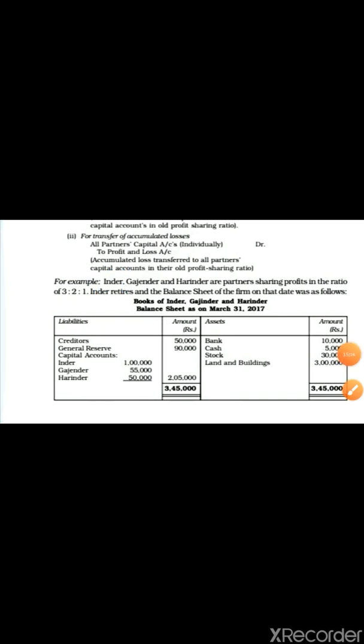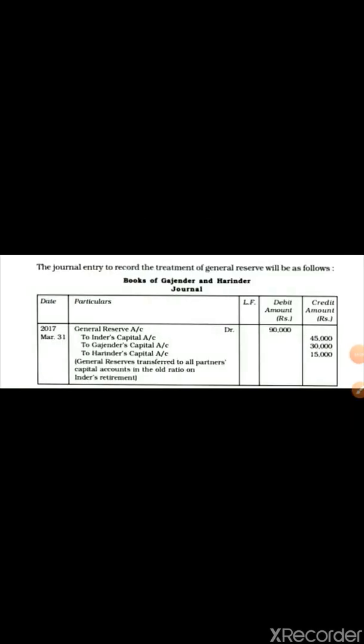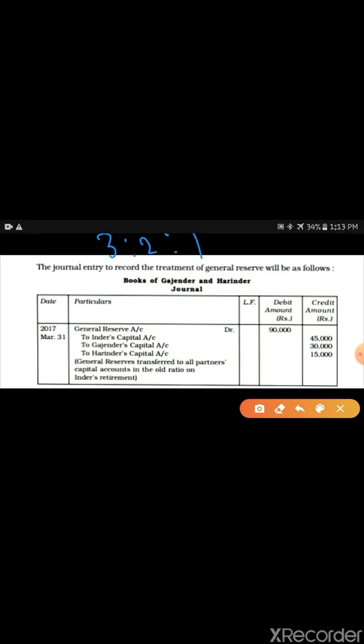For the journal entry, general reserve account debit to Inder's capital account, to Gajendra's capital account, to Harinder's capital account, and the 90,000 is distributed in the 3:2:1 ratio.